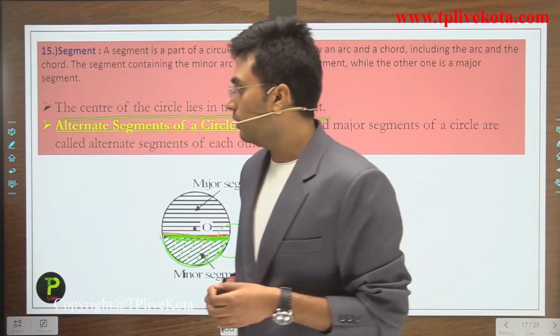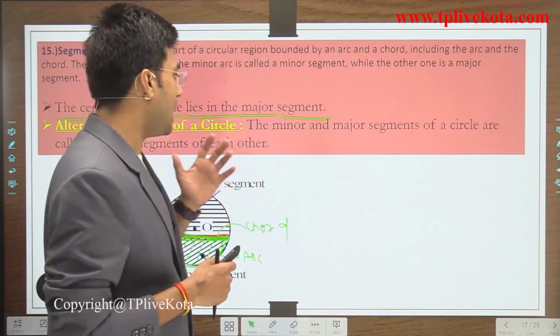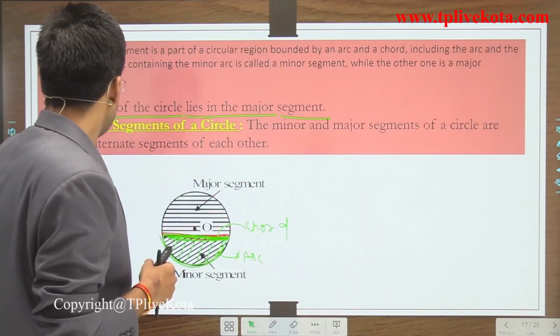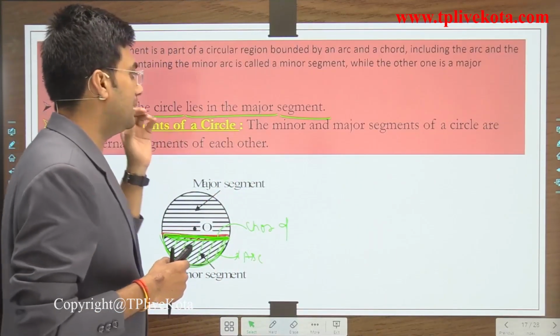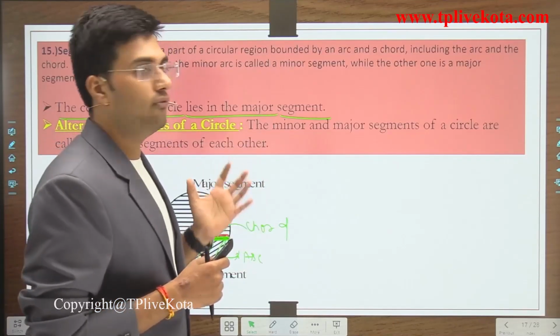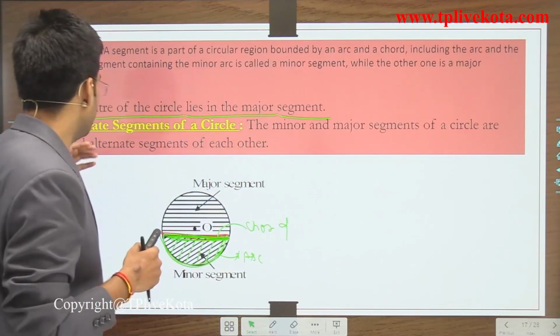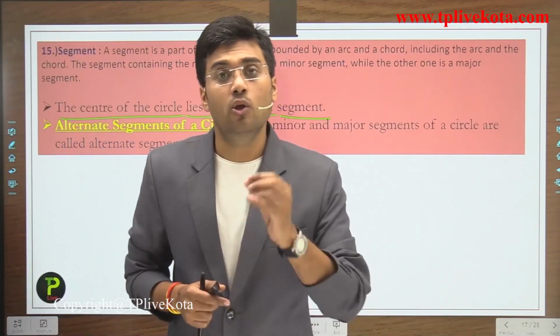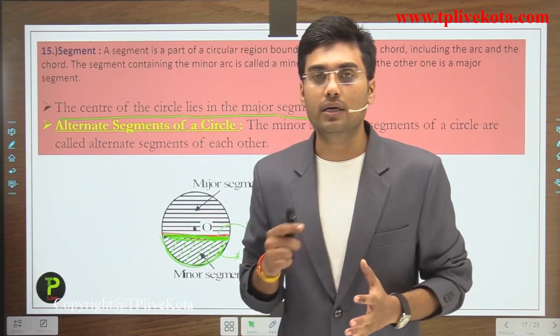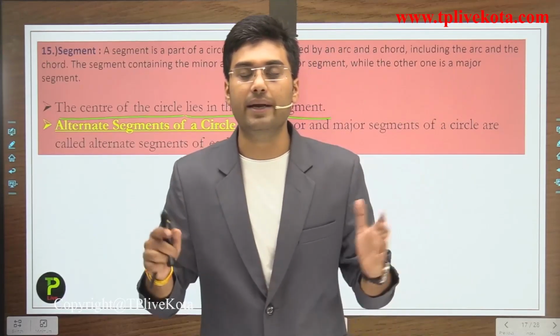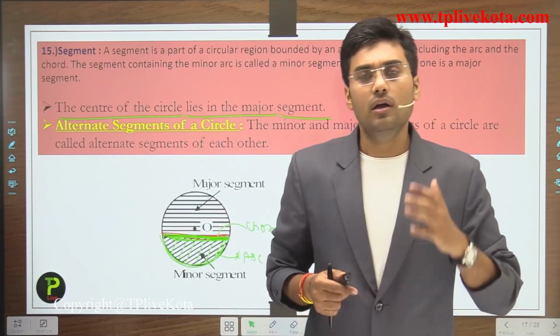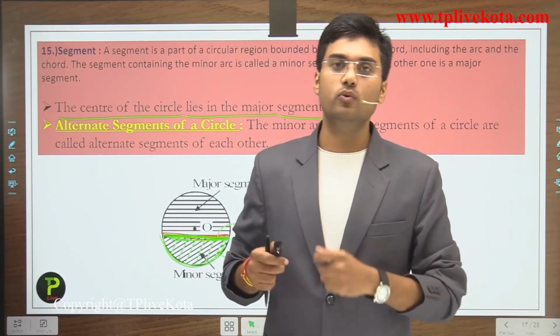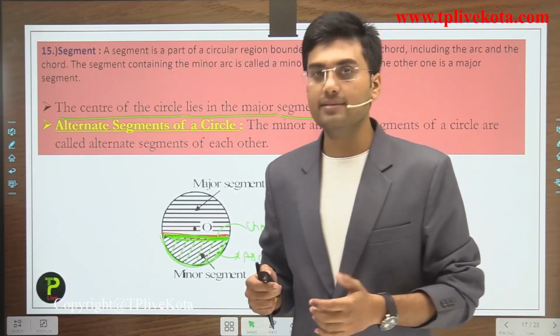Clear? Now, so students, after this, what are alternate segments of a circle? The minor and major segments of a circle are called alternate segments of each other. Clear? So students, I hope you understand about the major and minor segments. Now after these segments, let's move to the next term.